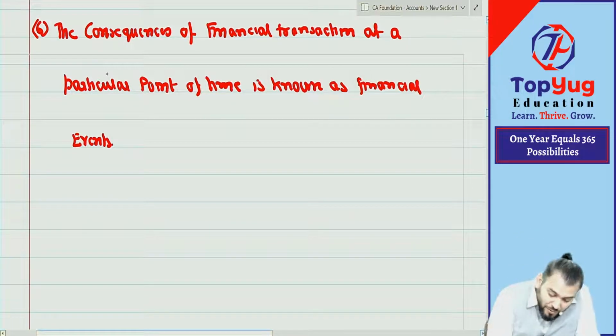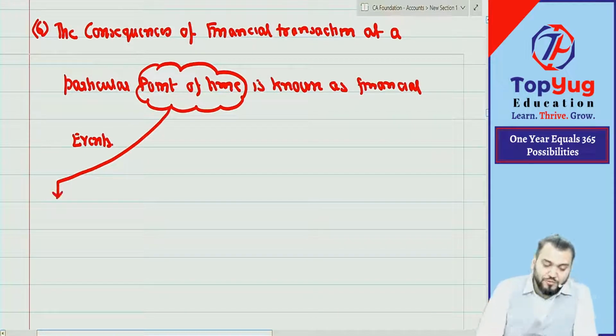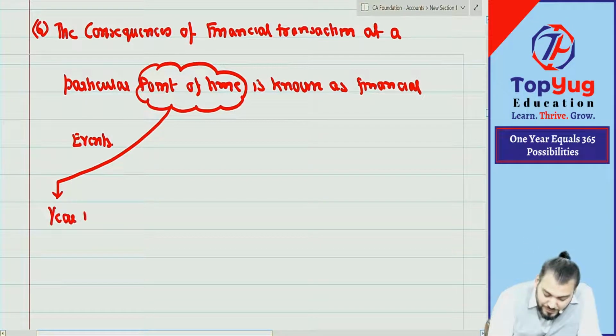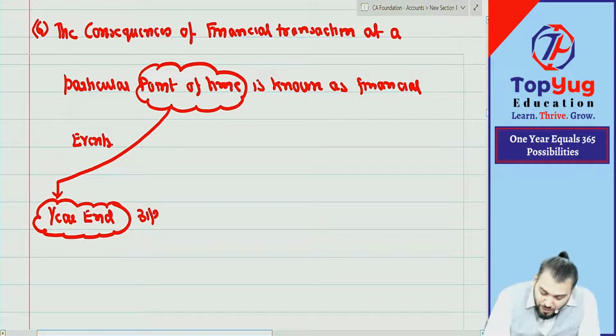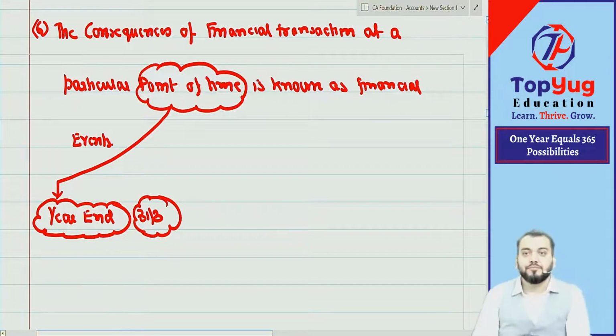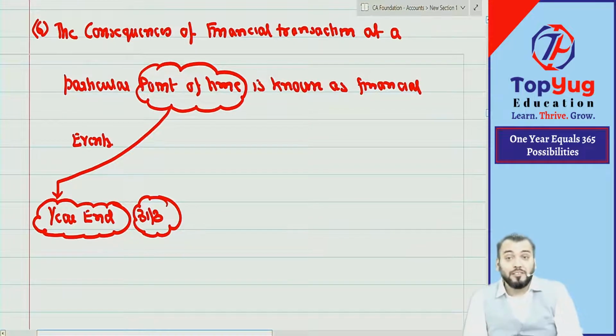Okay. In accounting, this particular point of time is known as what, you know? This particular point of time, you know what this is in accounting? This is year end. Oh, okay, year end. Normally in accounting, whatever event will be recognized at year end, 31st March. Year end means financial year end, and in accounting this will always be 31st March. So whenever you are here to find out consequences, those consequences arise at year end in accounting.